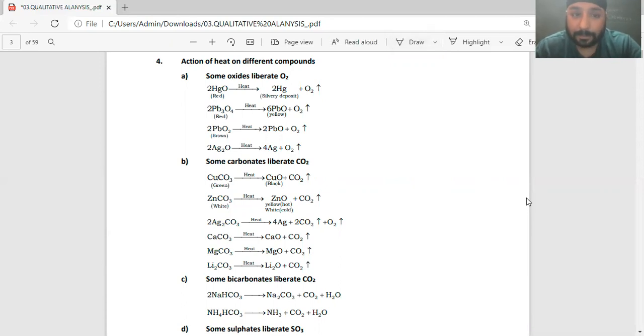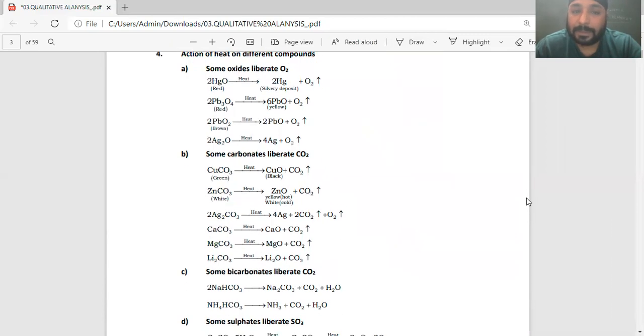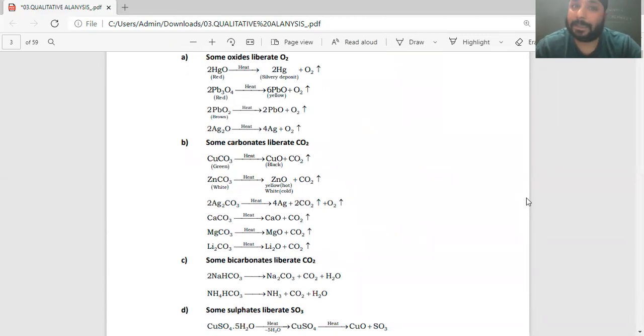Now listen: action of heat on different compounds. There are certain oxides which directly liberate oxygen on heating. That means there are certain metals, like silver and mercury, which have a tendency to just remove their oxygen. The same thing happens with platinum and gold. Platinum and gold on very strong heating lose oxygen, right? These elements have very little affinity for oxygen, so on very high heating they lose oxygen gas, right?